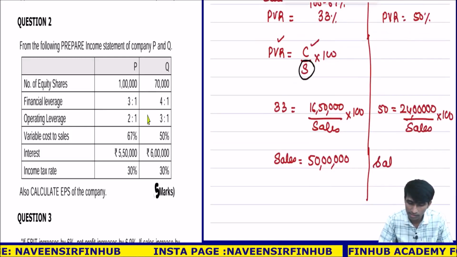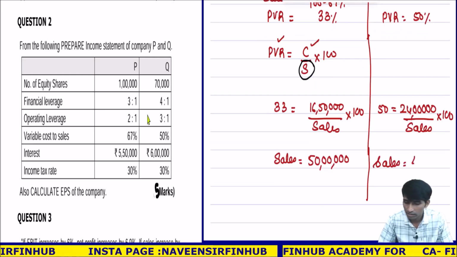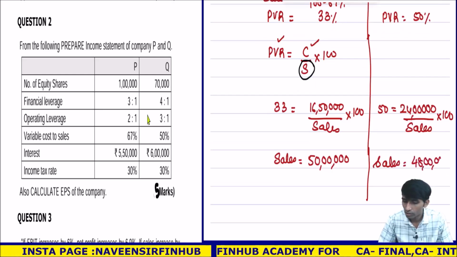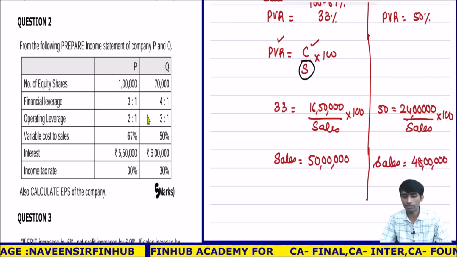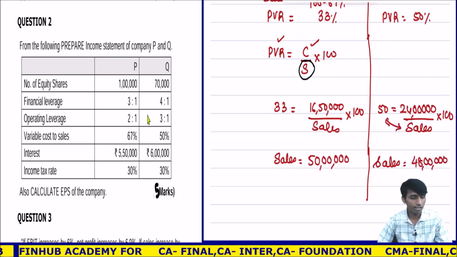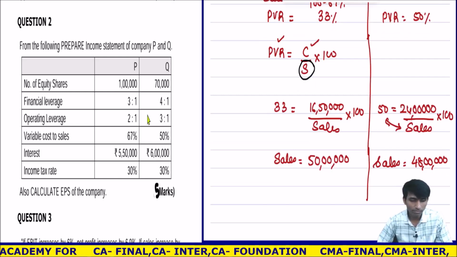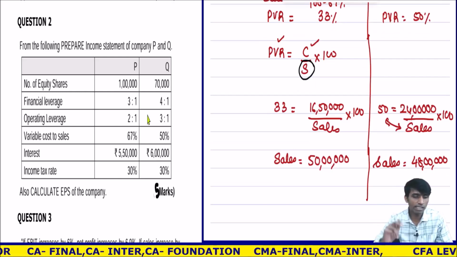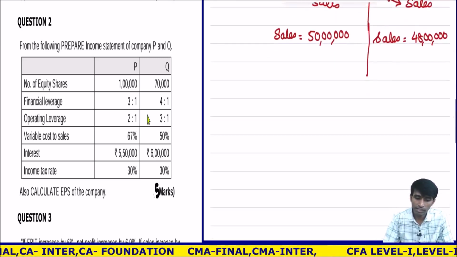Sales is equal to how much? 48 lakhs. 24 lakhs divided by 50. This will go here, this 50 will come down, and into 100, right? 48 lakhs. Once all this is done, you can easily make what? Now you can make the income statement.